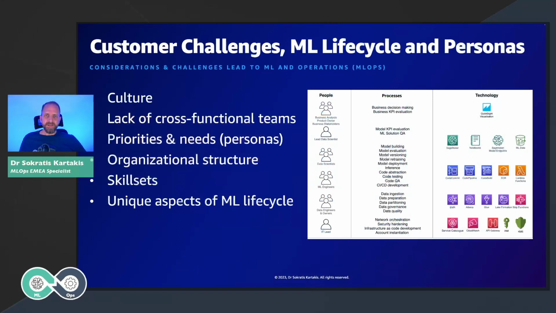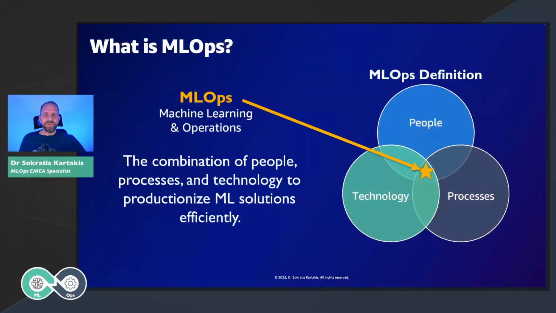The key challenges that our customers used to have initially is that they have so many different people like data scientists, ML engineers, data engineers, business stakeholders. They follow completely different KPIs and processes, and they need to use completely different services. So the key question that we have is how can we combine people, process, and technologies in order to productionize machine learning solutions efficiently? And actually, this is the definition of MLOps. MLOps is a combination of people, process, and technologies to productionize machine learning solutions efficiently.